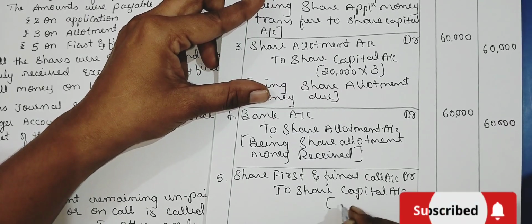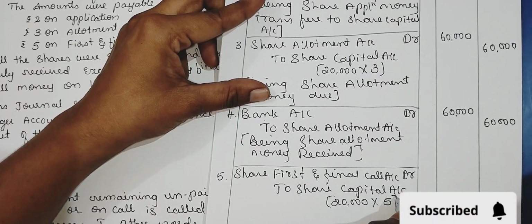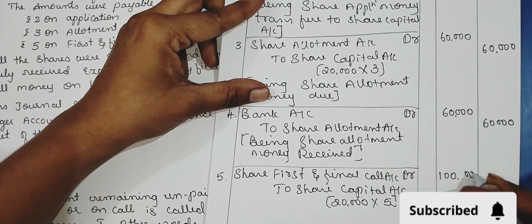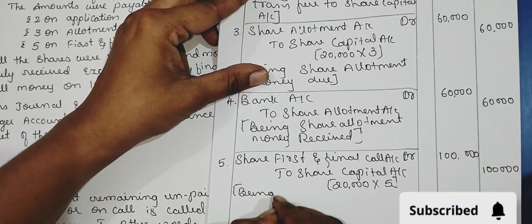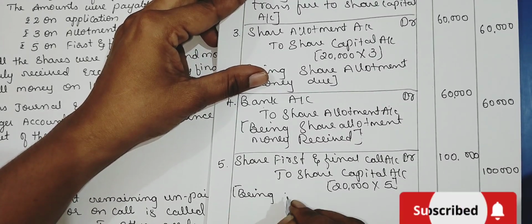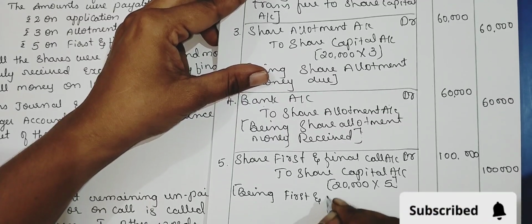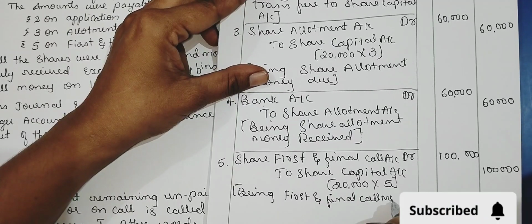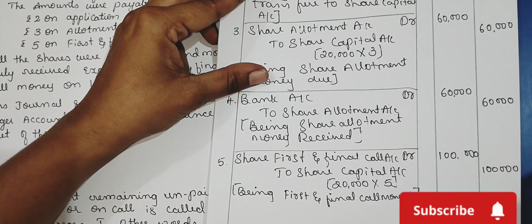What is the amount? 20,000 shares of rupees 5 each. So 20,000 into 5 is 1 lakh. Being first and final call money due.